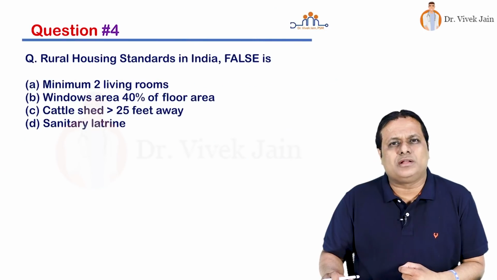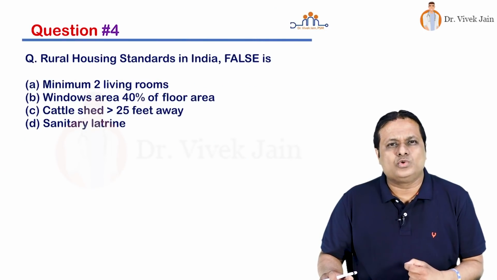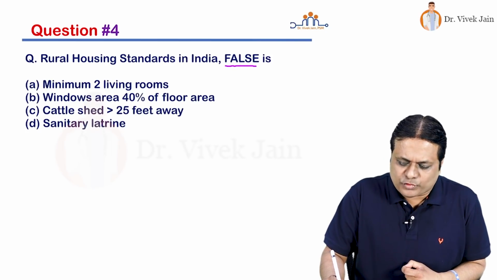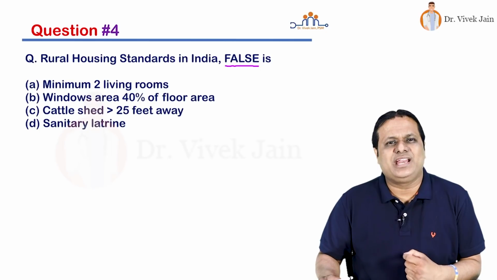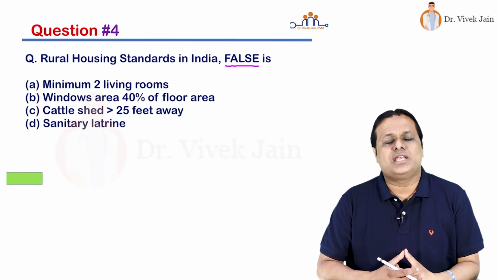We move to question number 4. Rural housing standards in India. False is. So please be careful. False statement is being asked. Minimum 2 living rooms. Windows area 40% of floor area. Cattle shed more than 25 feet away. Sanitary latrine. And the time starts now.